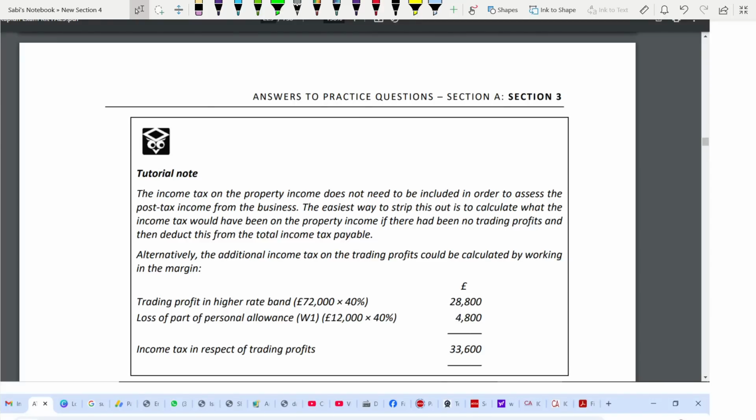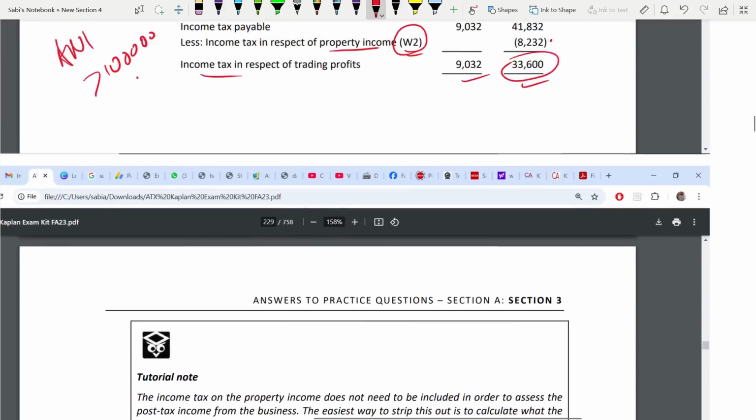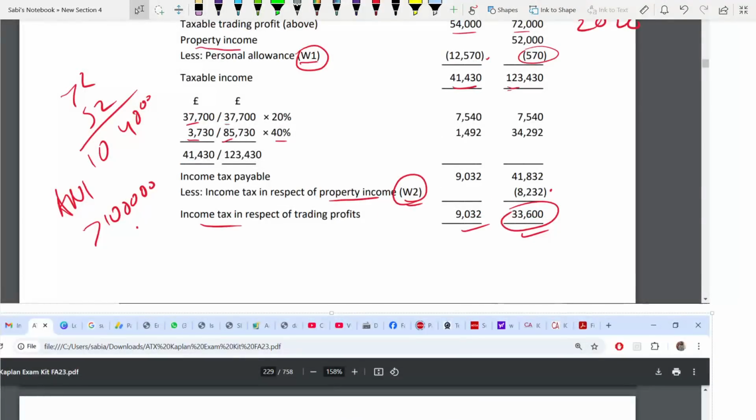So now, what is the trading profit? 72. 52 is your rental. This is for 25, 26 only, this tax year. Trading profit was 72. 72 is a higher rate, so 40%. And how much personal allowance did you lose? In working one there was 12,000, right? You lost personal allowance 12,000 because it falls in the higher rate at 40. Add both and you will get 33,600. So this is your income tax. You see, 33,600 and 33,600 is the same. These are the long cut.